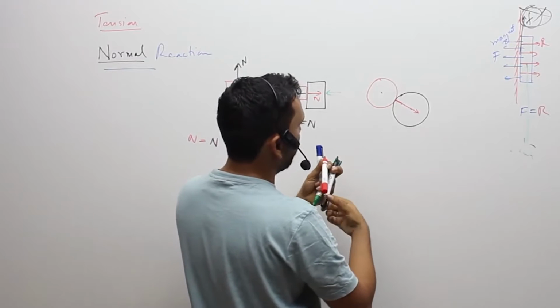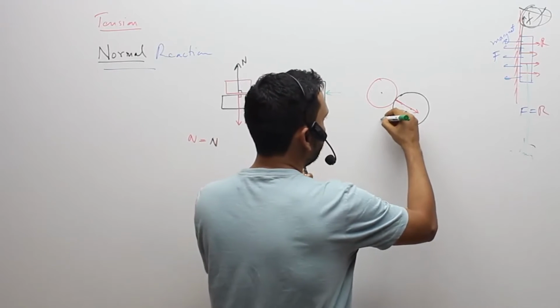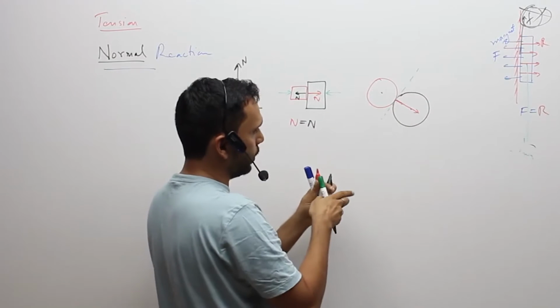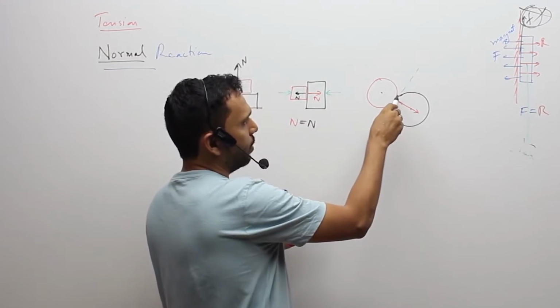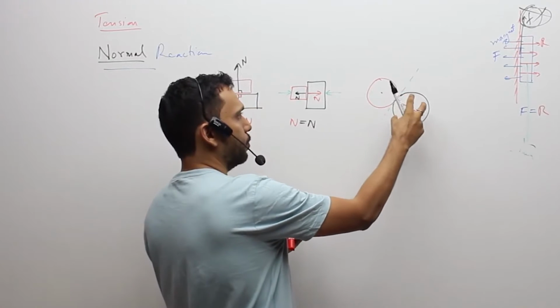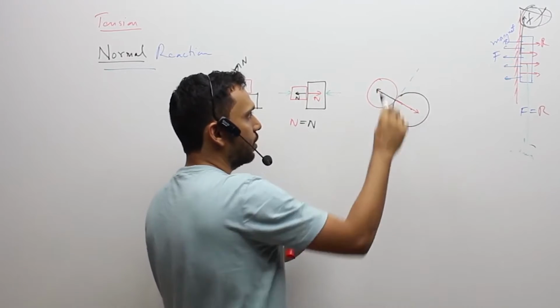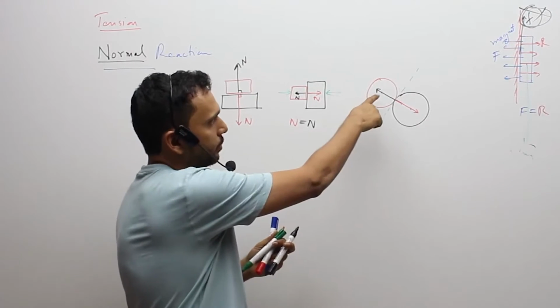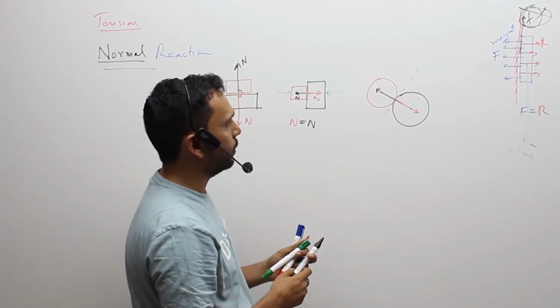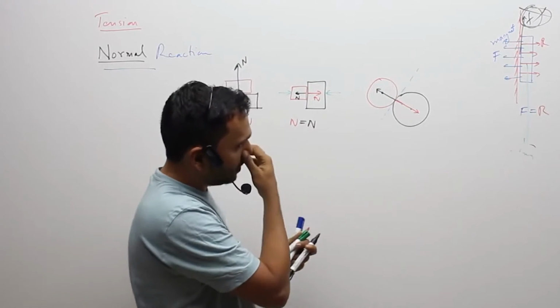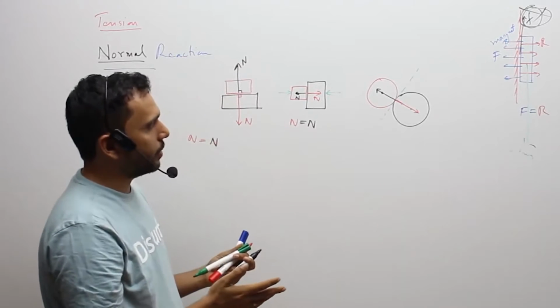Why? Because the normal to the tangent at the point of contact. If I draw a tangent at the point of contact, the normal is going to pass through both the centers. So your normal force of the black body pushing the red body will again pass through the center of the smaller sphere of the red body.